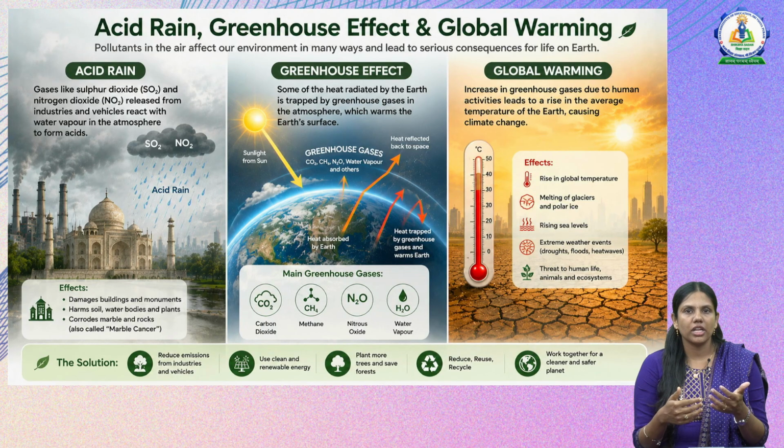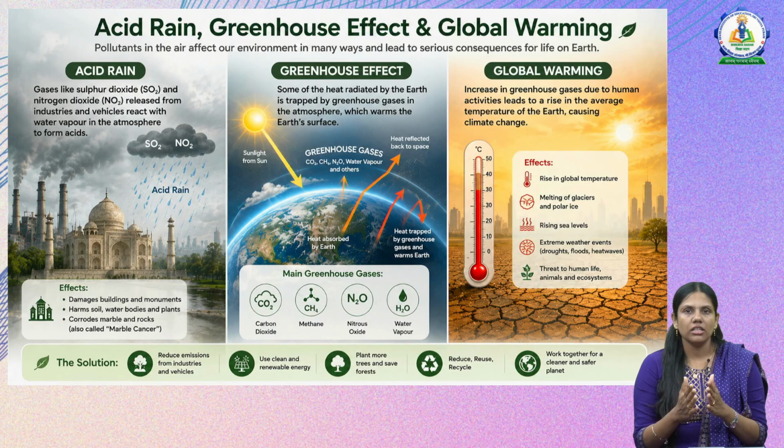Now what happens if there is acid rain? It damages buildings and monuments. It also harms the soil, water bodies and plants. The natural pH of the soil and the water bodies will be changed, plants can't grow, and it also corrodes marbles and rocks, which is called marble cancer. Most of us know that the Taj Mahal is a live example of this effect of acid rain, because the Taj Mahal is darkening, the marble is changing its color because of the pollutants.